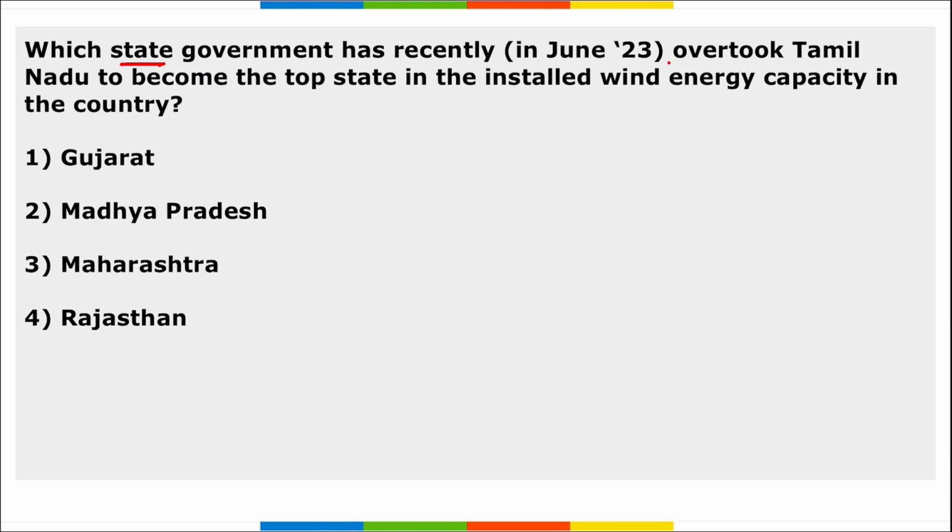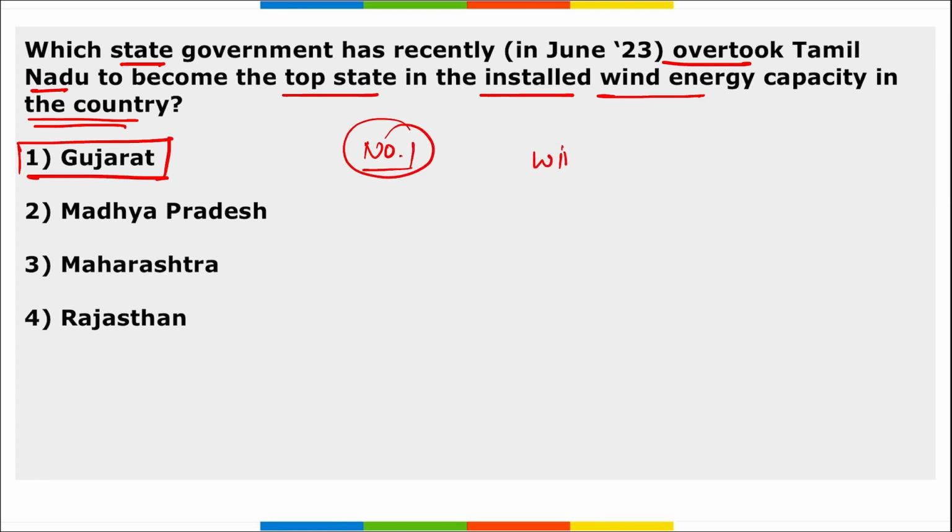Next, which state recently overtook Tamil Nadu to become the top state in installed wind energy capacity in the country? It is Gujarat. Gujarat became the number one state in installed wind power capacity, pushing the long time leader Tamil Nadu to second position.